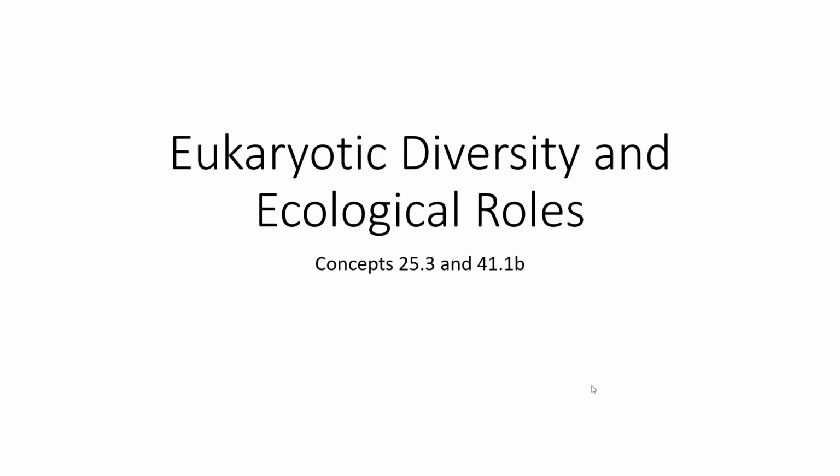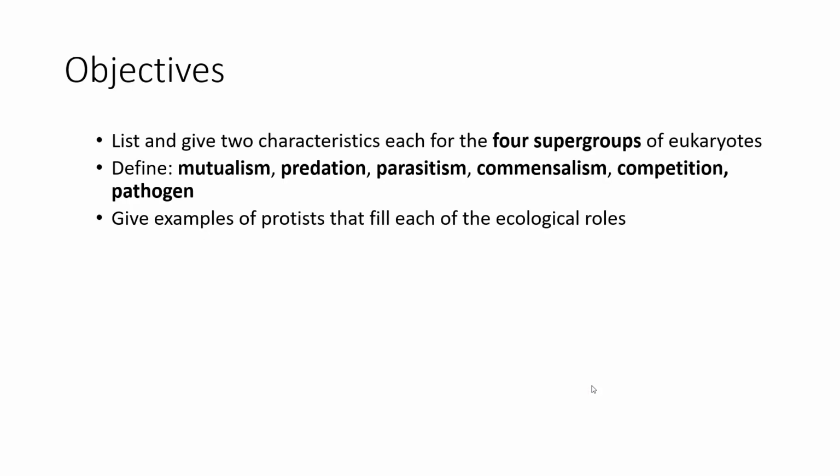Let's look at eukaryotes. Tiny eukaryotes. In this lecture, we're going to look at protists and define ecological roles. The objectives for this lecture: list and give 2 characteristics each for the 4 supergroups of eukaryotes. You may want to be able to give examples of each one of those groups.